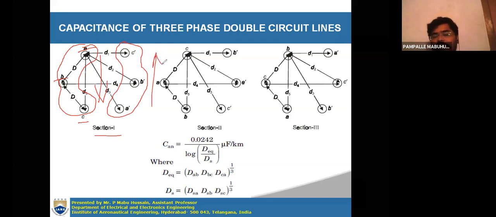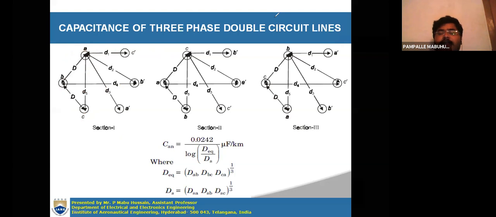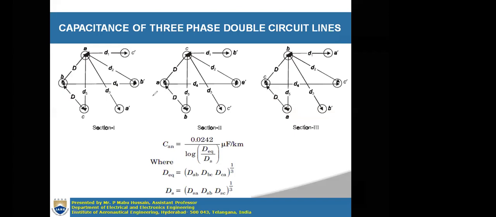Why? Because to make the inductance low, so that power transfer will be very high. The transmission capacity of the line will increase if you place the conductors like this. Now to calculate the capacitance of these double circuit transmission lines, you will again use transposition only. Transposition means the total length of the transmission line will be divided into 3 sections, 3 equal sections.